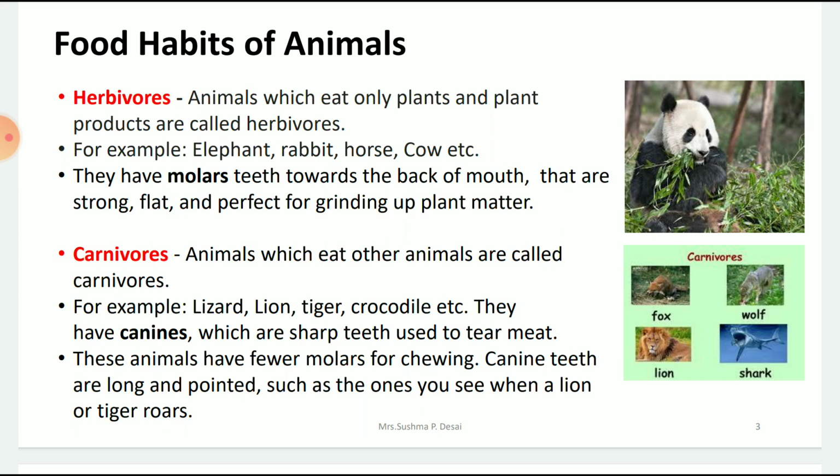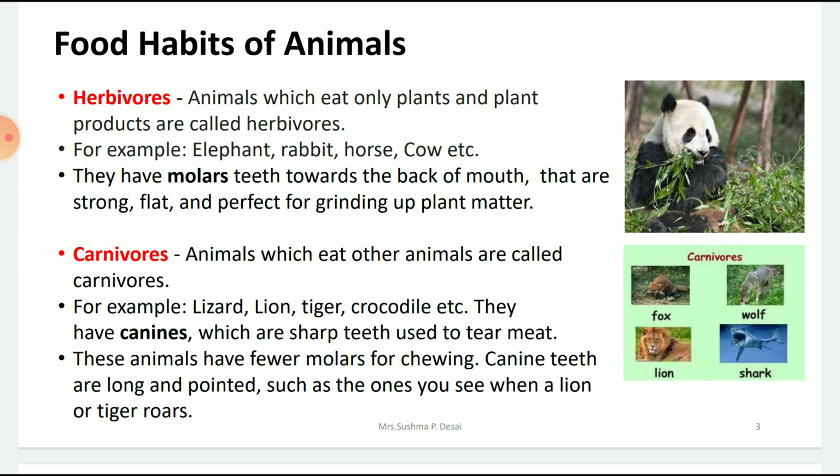These animals have fewer molars for chewing, so they don't have very strong molars as in the case of herbivores. They have canines that are sharp and which will help to tear the flesh. So this is the eating habits of carnivores.